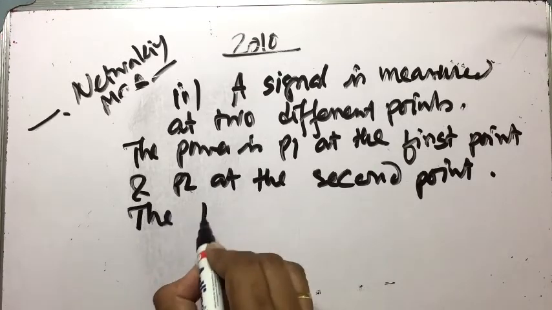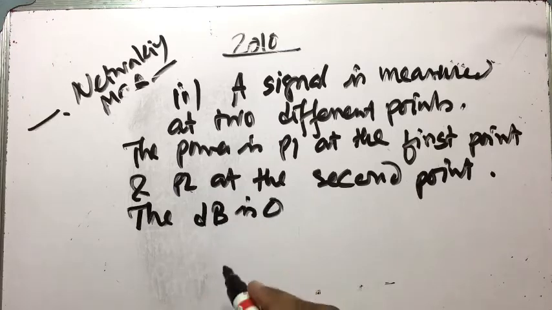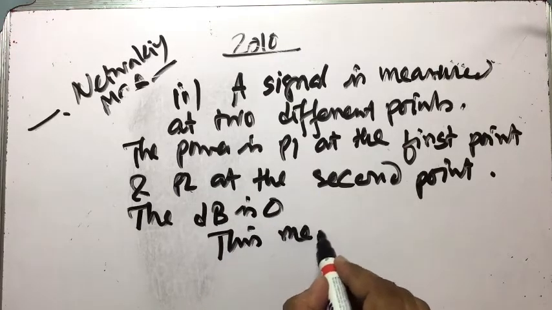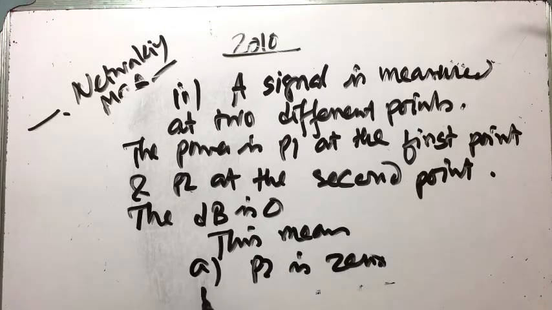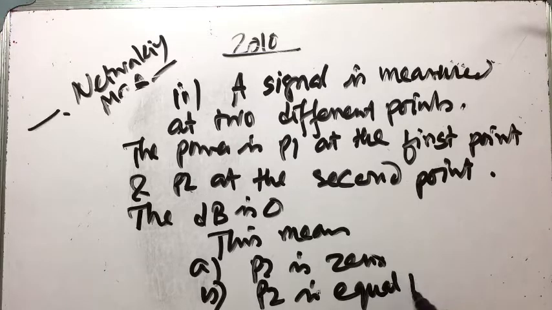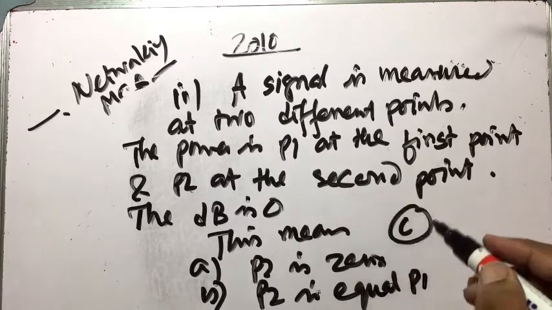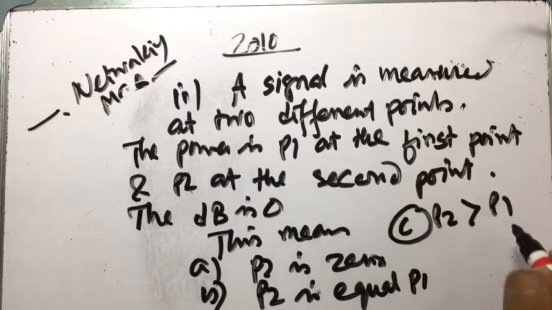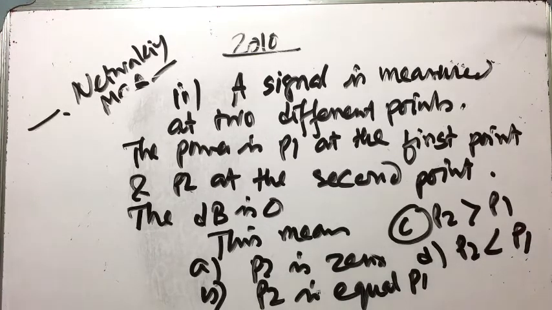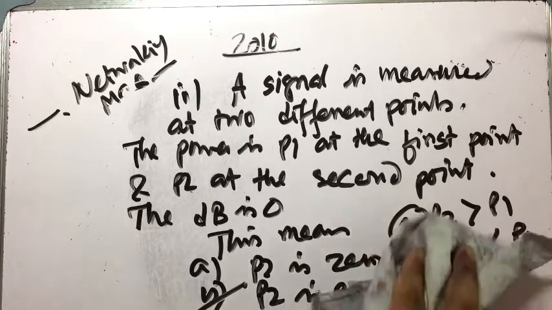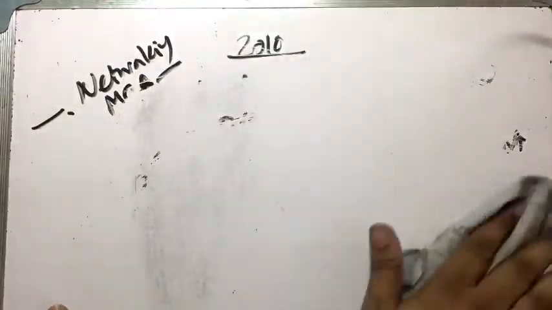The dB, the decibel, is 0. This means option A, P2 is 0. Option B, P2 is equal to P1. Option C, P2 is greater than P1. And option D, P2 is less than P1. Answer is P2 equals P1. When the power difference is 0, there is no gain or loss, that is equal to 0, P2 minus P1.